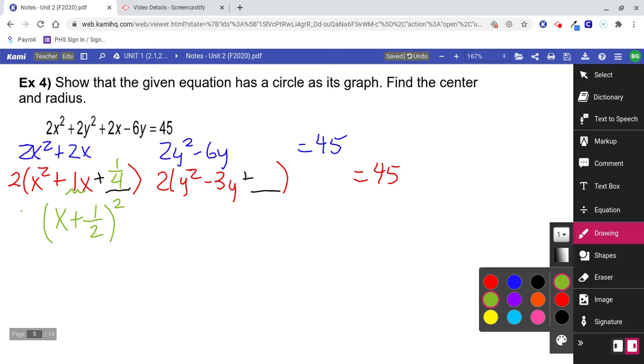Don't forget there's a 2 in the front. And we can do the same thing over here. Take this number right here, -3, and cut it in half. Well, that's just a fraction. Just use a fraction. It's -3 over 2. It's always over 2, okay? But if we square that number, it's going to be 9 over 4. So 9 over 4 goes right there. And my square is y minus 3/2 squared with a 2 in the front. You can put that equals 45 over.